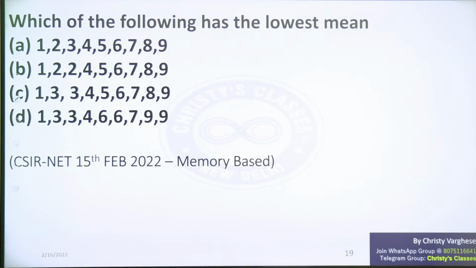Number of wins, losses and draws, minimum and maximum is asked, Najum. So number of losses, number of draws. For minimum, all should be draws. So 12 matches, 12 draws. For maximum, all should be wins. That means 12 matches, 12 wins. So 12 into 3 and 12 into 2.